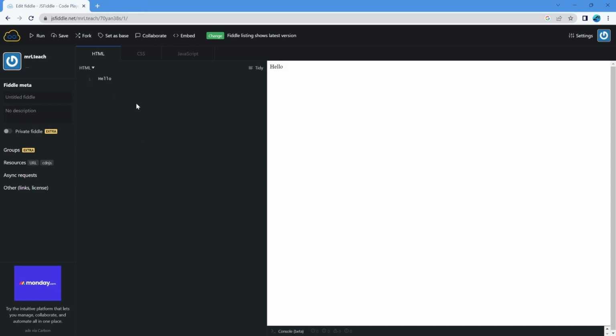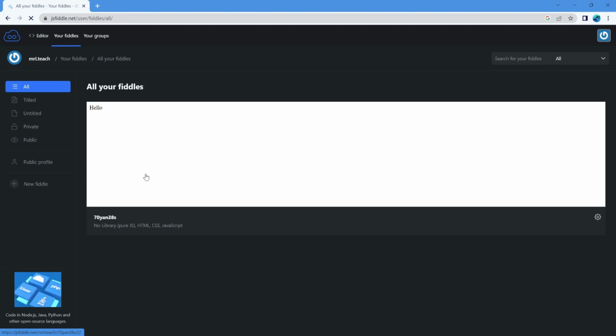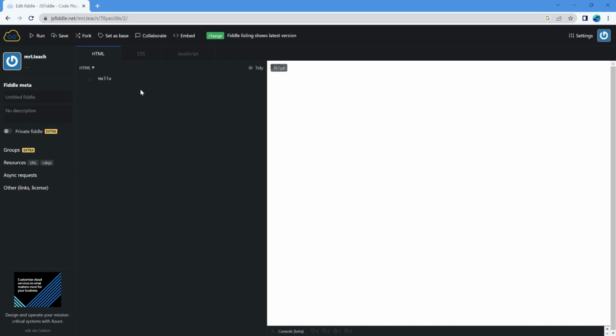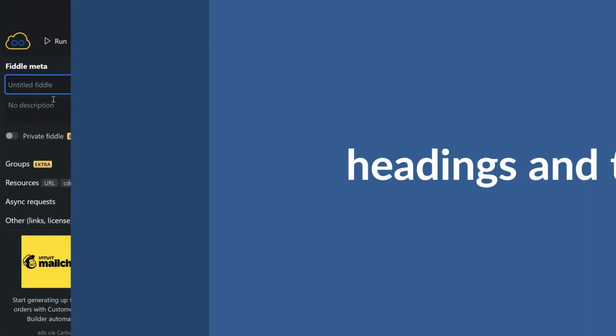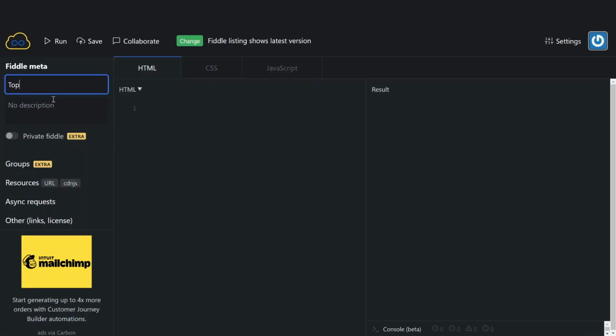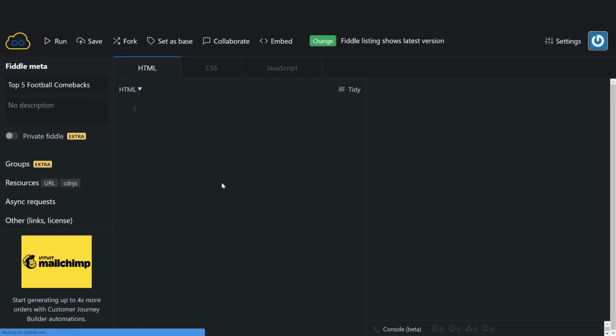and it will go back to the previous version. Also, if you click over here on the blue icon and go to your fiddles, you'll see that there it will save, it's only got one obviously, but it will save all of your projects here, and if you click on there it will go to the latest version. So for me it's version 2 up there. I'm going to go over here and say top 5 football comebacks, but you should do whatever your one is that you're going to do, and we hit save as often as we can.